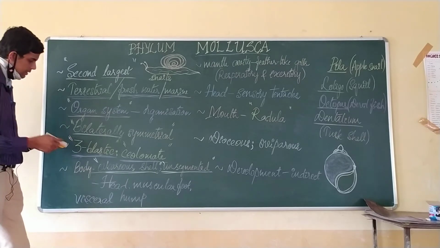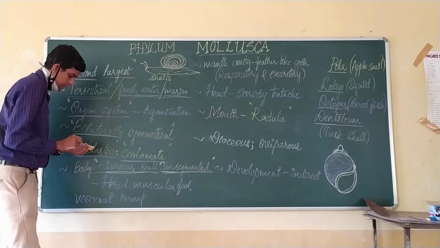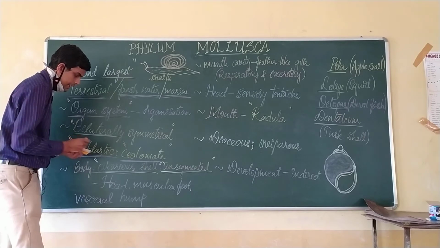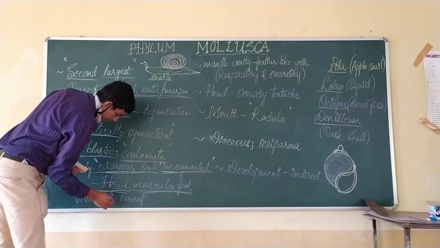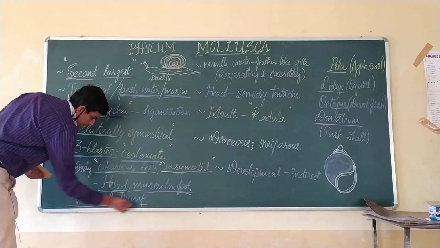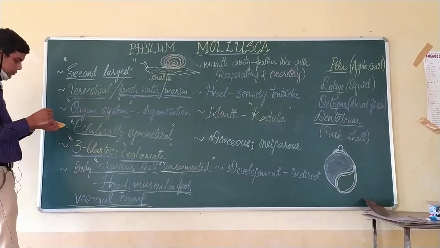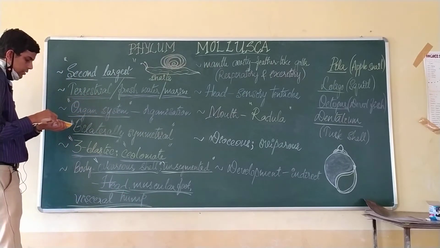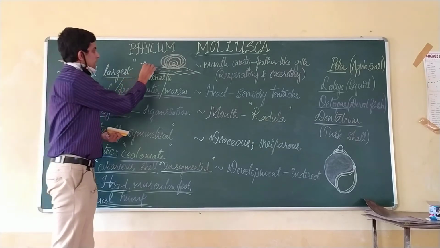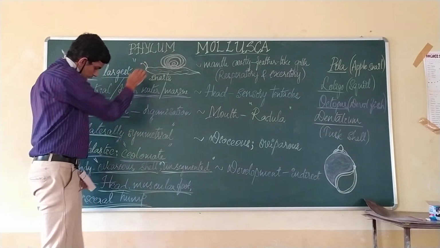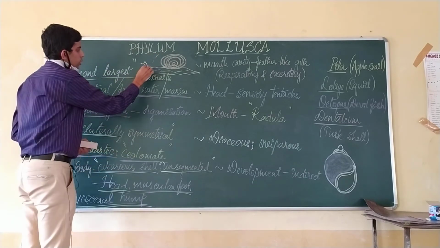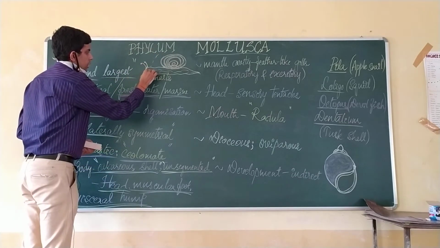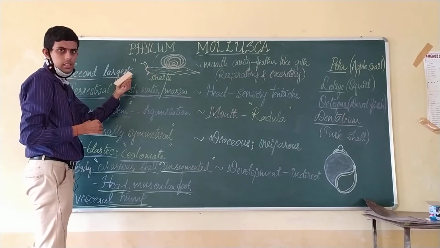Here the body is differentiated into a head, a muscular foot and a visceral hump. In this diagram you can see there is a head region, and you find a muscular foot, right.